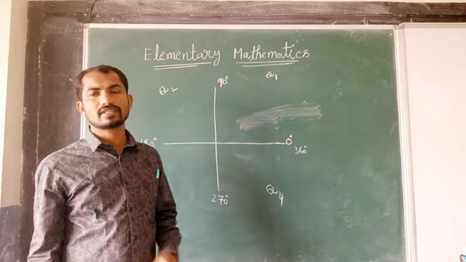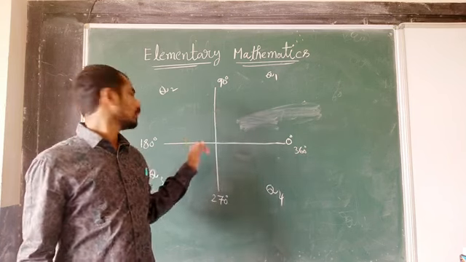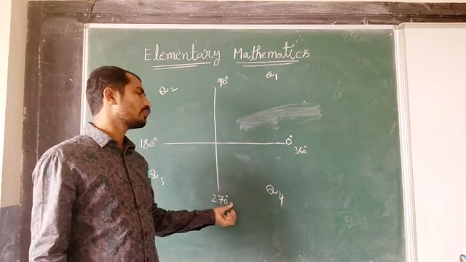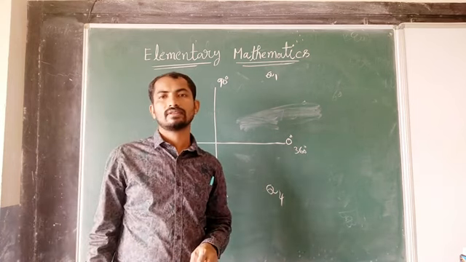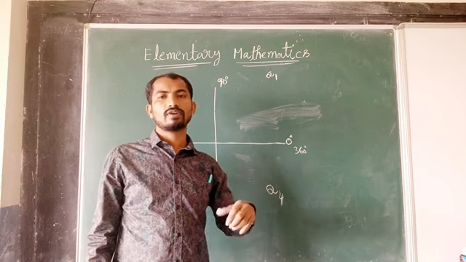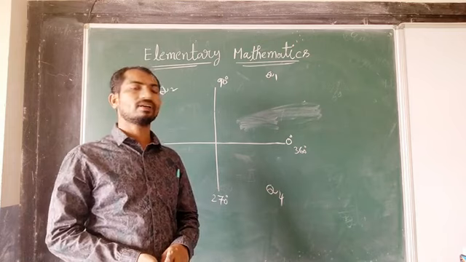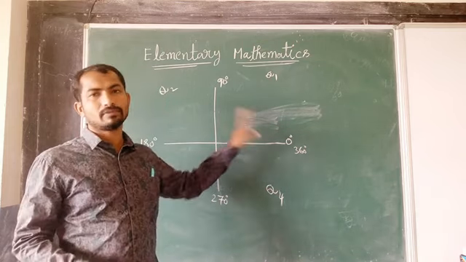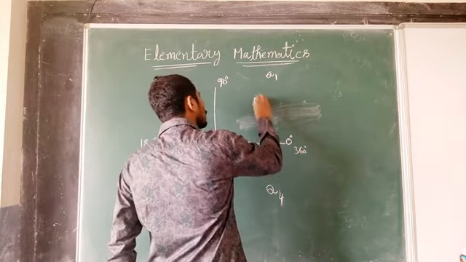So this is just basic things only. First quadrant angle 0 to 90, second quadrant 90 to 180, third quadrant 180 to 270, and fourth quadrant 270 to 360 degrees. These are the angles of the 4 quadrants. Okay, we have told all these angles. Please remember this.